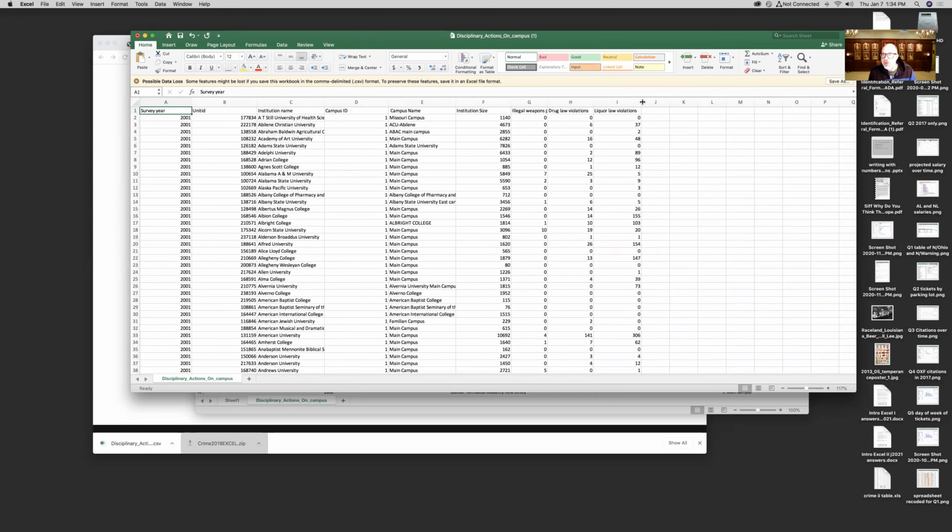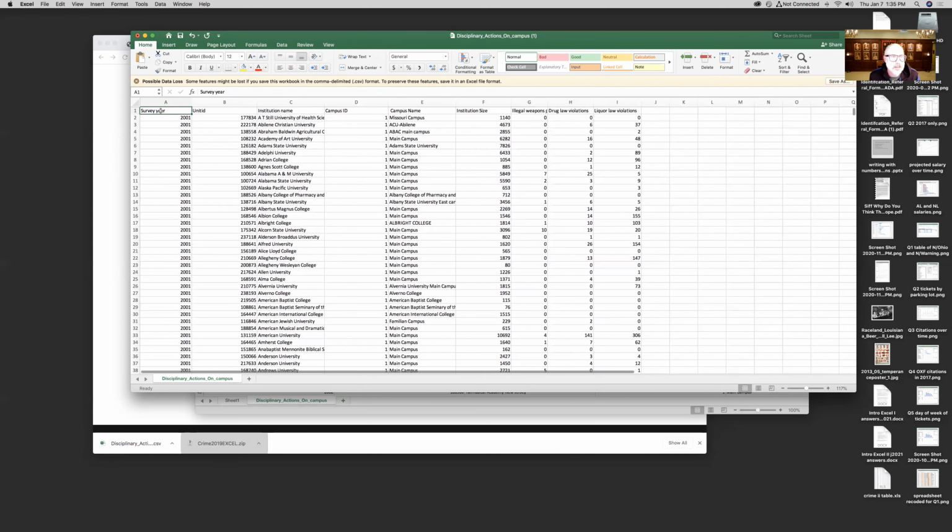The proper word here, if you're going to talk about this in the active voice, you could say Miami punished this number of students for drinking violations, or Miami cited this number of students. You don't want to call these crimes because they aren't. Definitionally they're different. But just mentioning that.